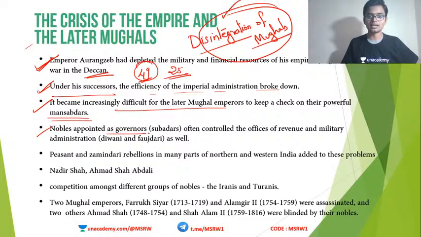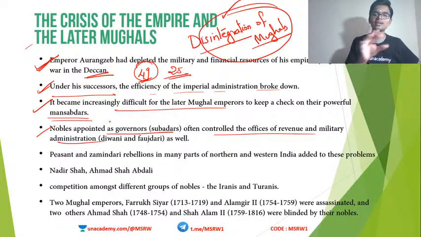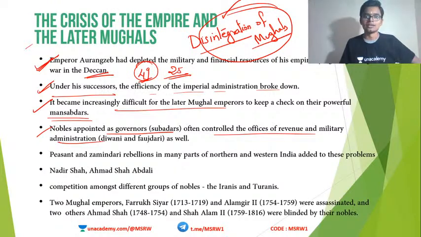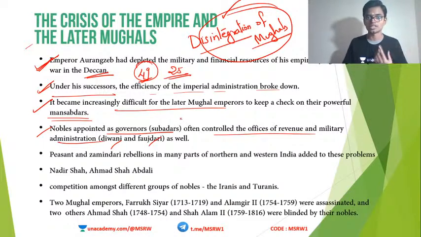Nobles appointed as governors often controlled their offices and military administration. Nobles were supposed to be governors, which means they had to report back to the emperor and do what the emperor says. But instead, they took over other functions also, like Diwani and Faujdari. Diwani means collecting revenues, the revenue functions.